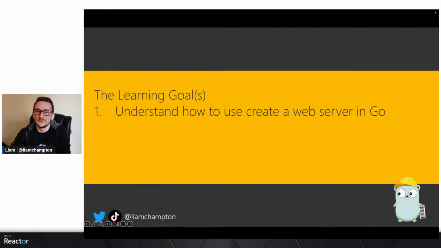So some learning goals for today. Now, I usually have two, but for the Go Show, I'm only going to have one. And the one learning goal is I hope that you learn and understand how to create a web server in Go. Like I said, it's not too difficult. It's more of the setup that is a bit of a pain, or it can be on your machine, but we're getting better with Codespaces and all these pre-made environments that everybody can use now.